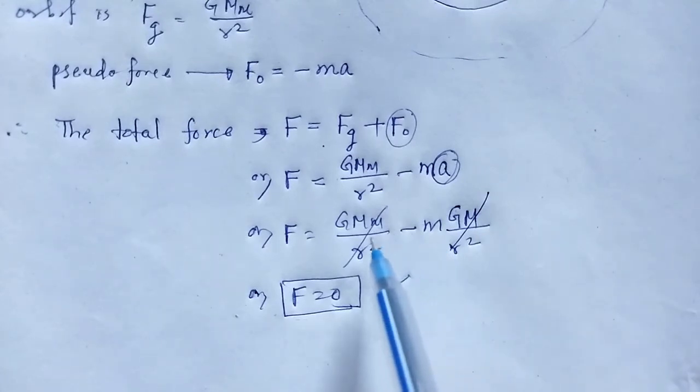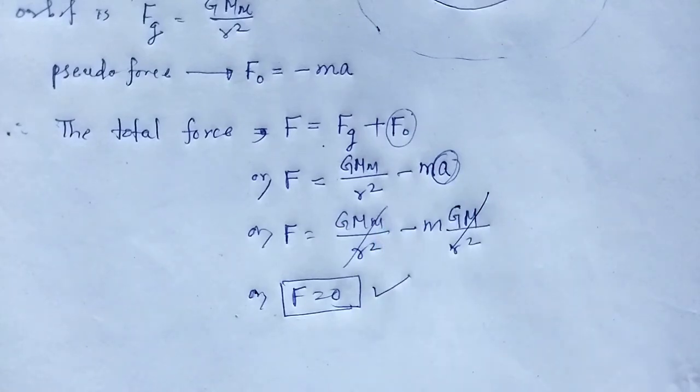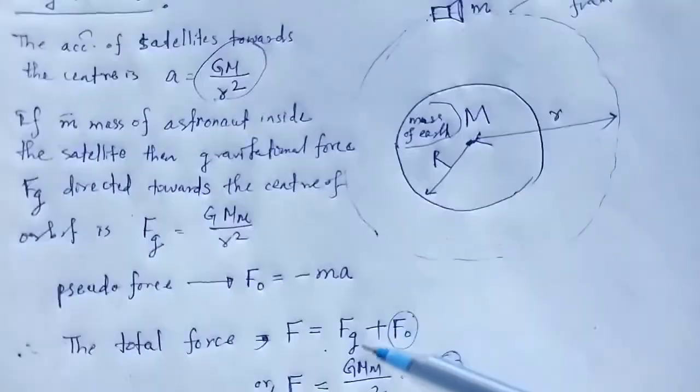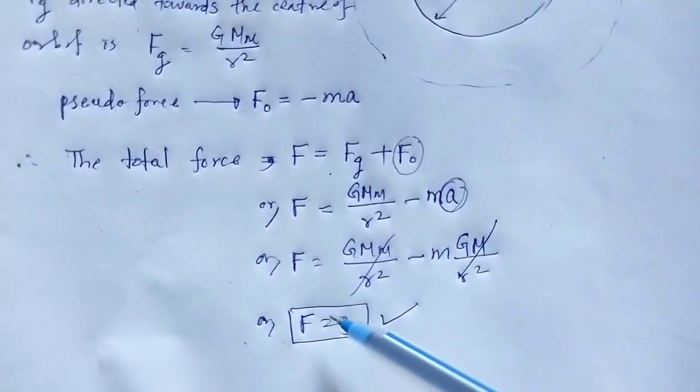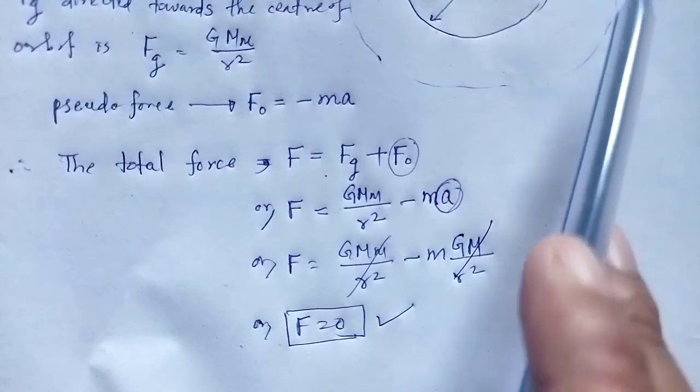So they are in a state of weightlessness and tend to float freely inside the satellite. This is the mathematical way to understand it. The net force on the astronaut is 0.